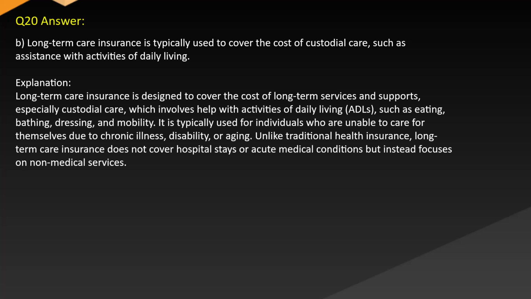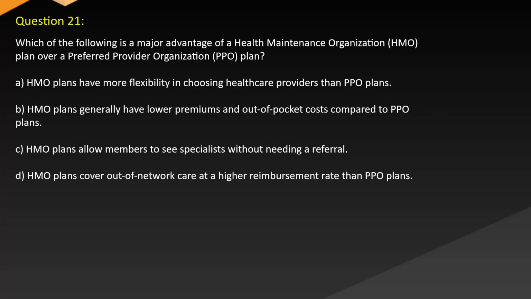It is typically used for individuals who are unable to care for themselves due to chronic illness, disability, or aging. Unlike traditional health insurance, long-term care insurance does not cover hospital stays or acute medical conditions, but instead focuses on non-medical services.